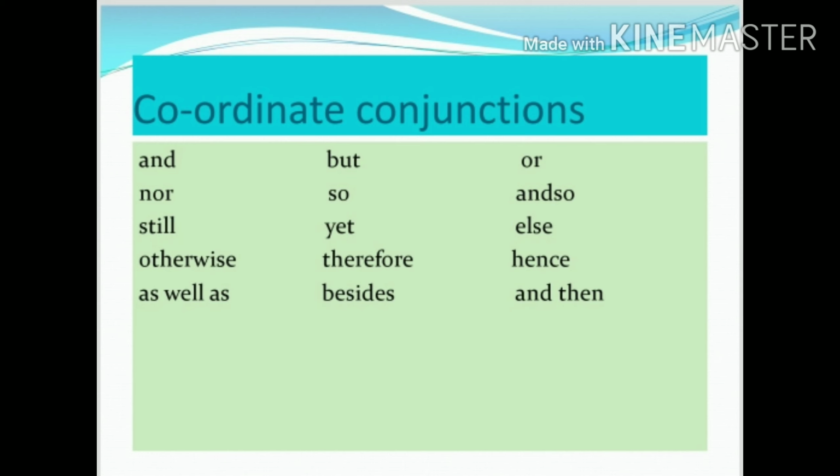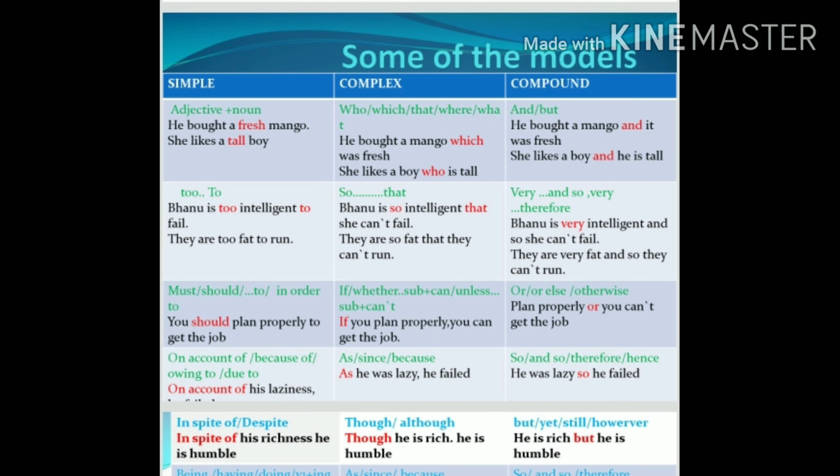Let us see some models used in simple, complex, and compound sentences. In a simple sentence, adjective plus noun; in complex, who, which, that, where; and in a compound sentence, and, but. For example, simple: she likes a tall boy.